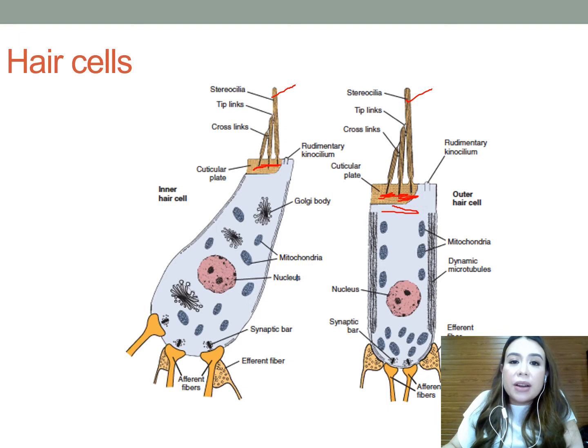On each hair cell are rows of stereocilia, 2 or more on inner cells and 3 or more on outer hair cells. For both types of hair cells, the stereocilia lengths are graduated. They are longest on the strial side and shortest on the modiolar side. The longest stereocilia on the outer hair cells contact the tectorial membrane, which results in deflection of the stereocilia with basilar membrane movement.